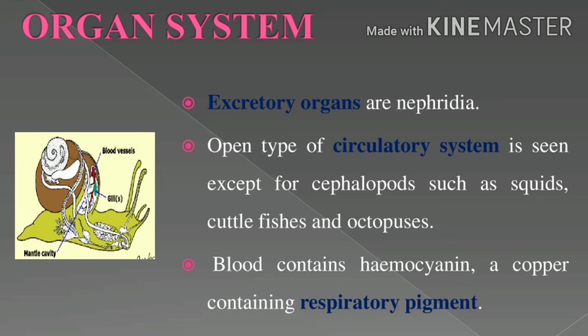Can you understand? So what is the name of the excretory organ of Mollusca? Nephridia. Okay, so the circulatory system is open type, but squids, cuttlefishes, and octopuses have a closed type of circulatory system. What is the name of the respiratory pigment? That is hemocyanin. Hemocyanin consists of copper. Note it down. This is a book back question also.